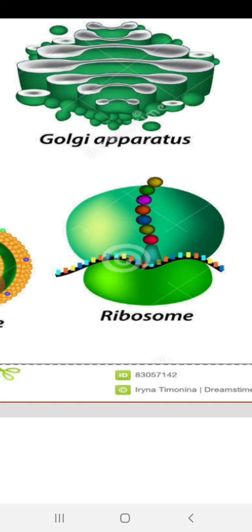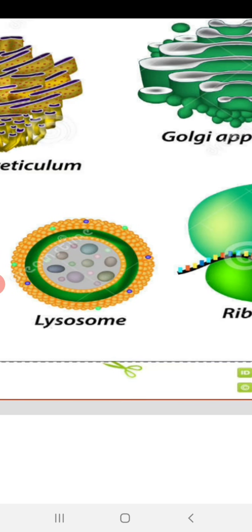These are the major cell organelles that are present in all sorts of cells. But apart from that, such as lysosomes, oxysomes, peroxisomes, etc., there are some cell organelles which are specific to certain types of cell. That we will discuss later.